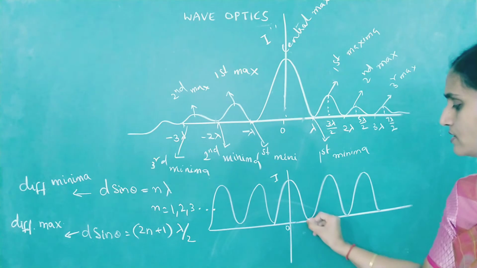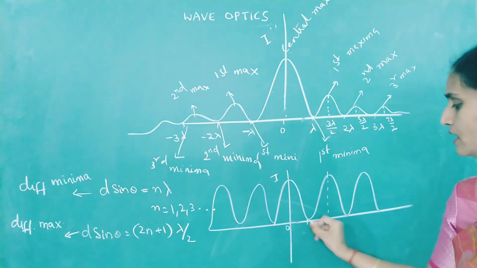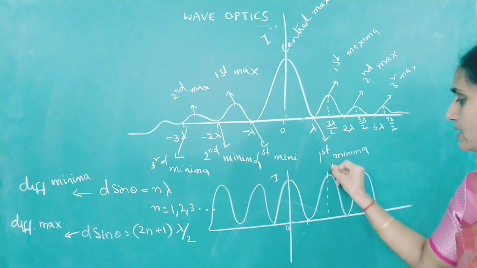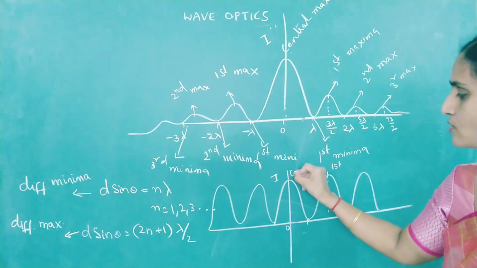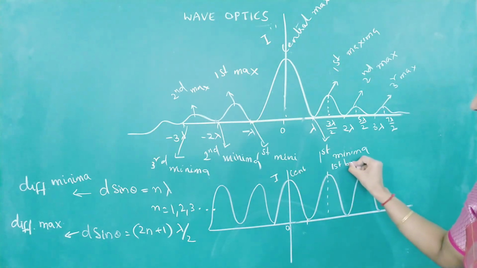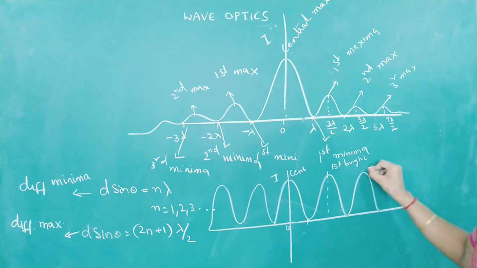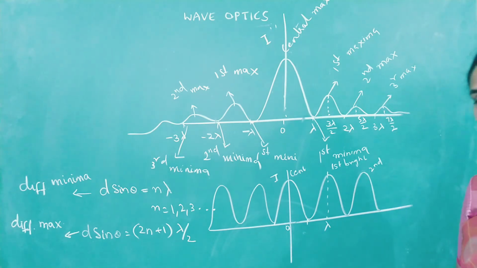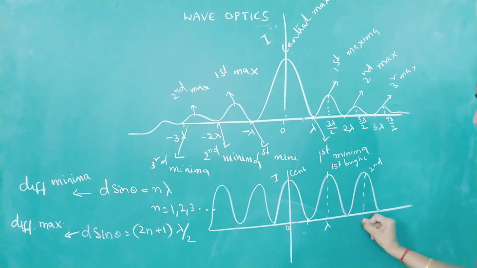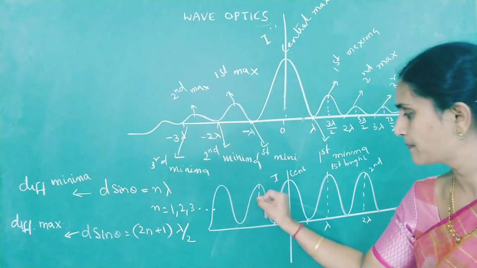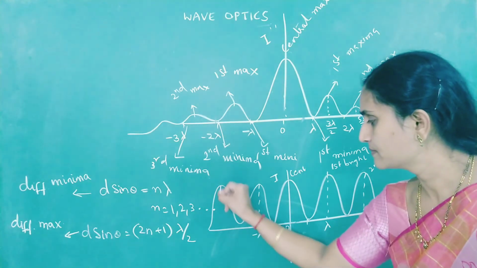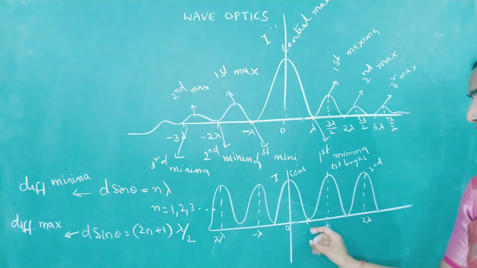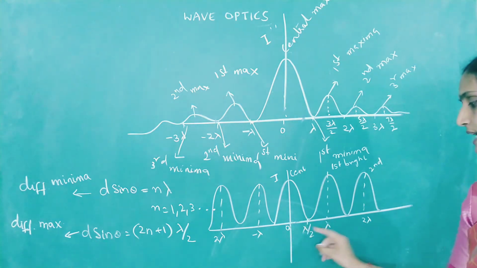This is the central fringe, first dark fringe, this is first bright. This is called the central, first bright, second bright. When do you get the first bright fringe? When path difference is lambda. Second bright for 2 lambda. And in between the bright fringes, for lambda by 2 you will get dark.